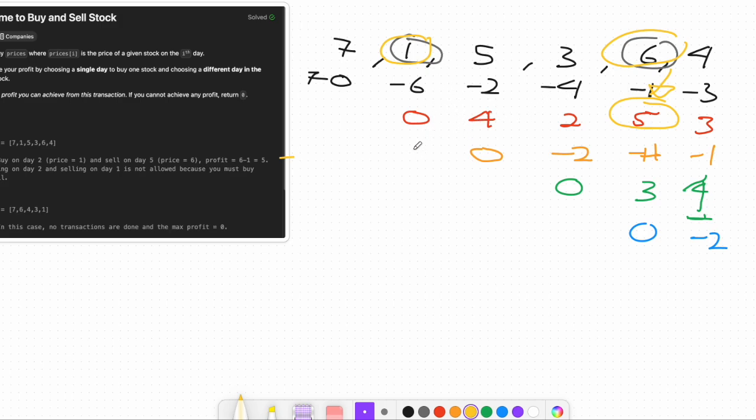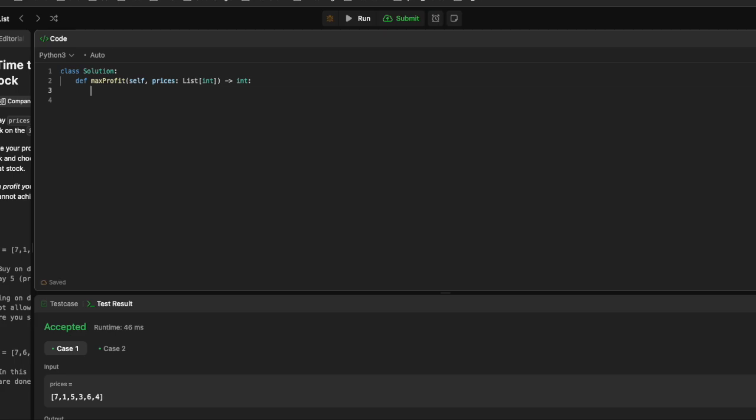And how are we going to represent that in code? There are so many options. For 7, I check and record the maximum profit. For 1, I check and record the maximum profit. For 5, I check and record the maximum profit. So we keep the maximum we've ever recorded. Now for our code, first of all, we set the minimum price.